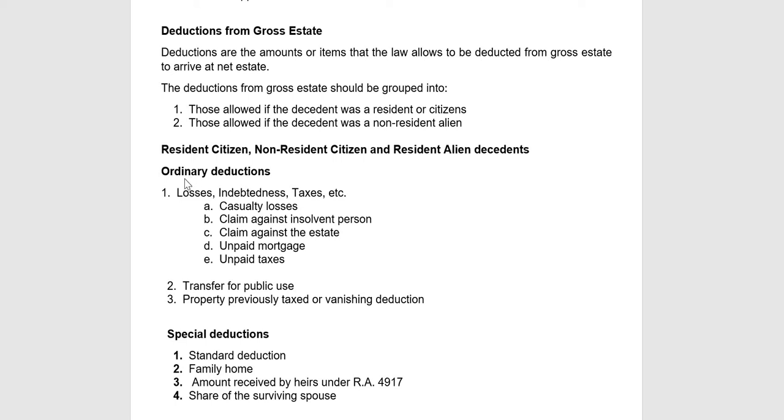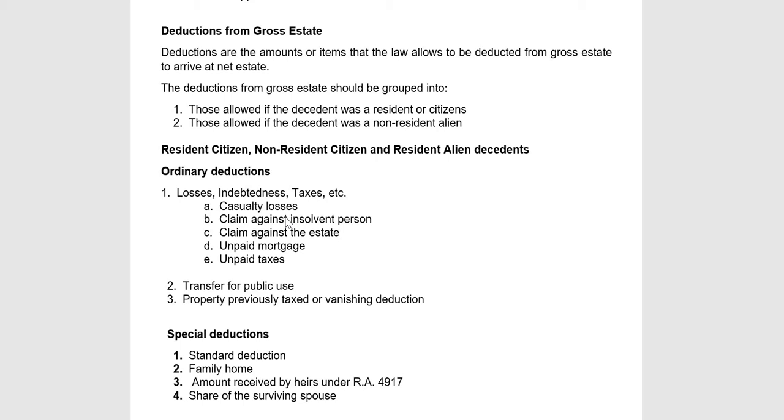So hello, in continuation of our discussion on estate tax, we'll proceed to the deductions from the gross estate. Deductions are the amounts or items that the law allows to be deducted from the gross estate to arrive at the net estate. Same with the gross estate, the deductions are grouped into deductions allowed for residents or citizens and deductions allowed for a non-resident alien. Let's start with the resident citizen, non-resident citizen, and resident alien.